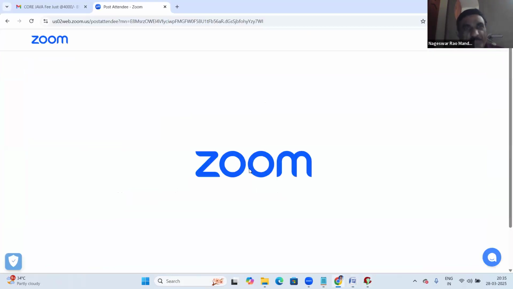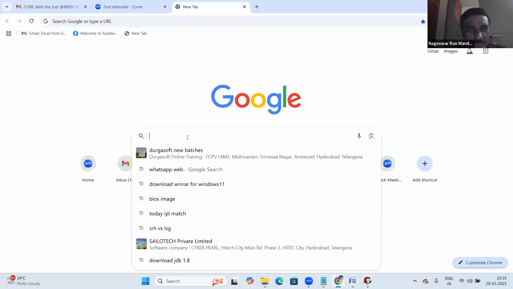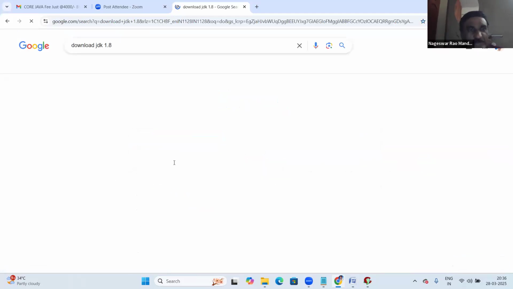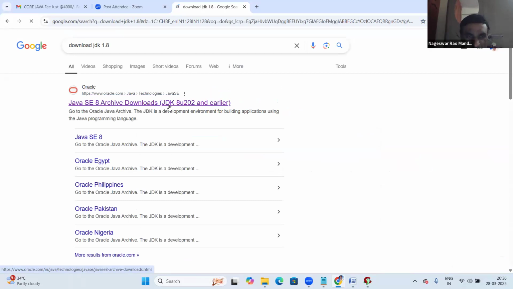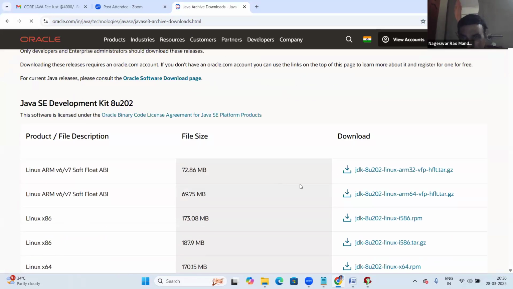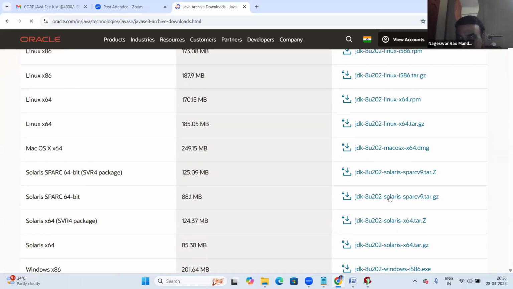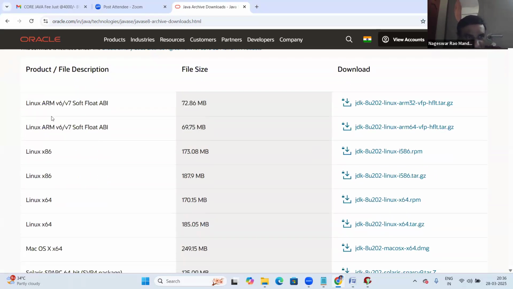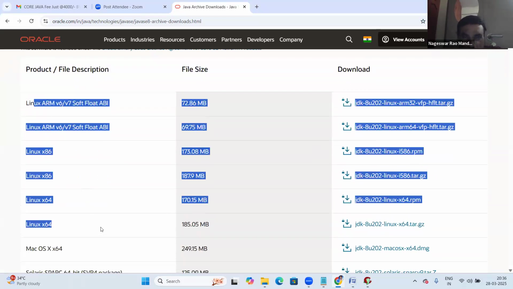Let me show that on the Oracle site. Download JDK 1.8. See this, this is the JDK. Here is the Linux JDK.